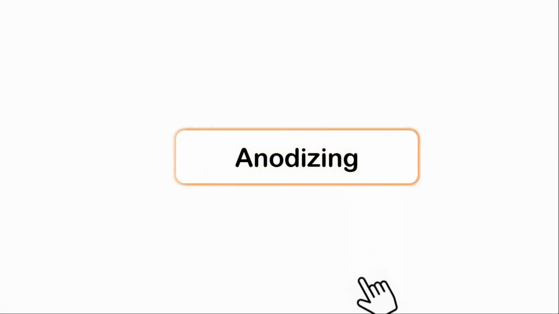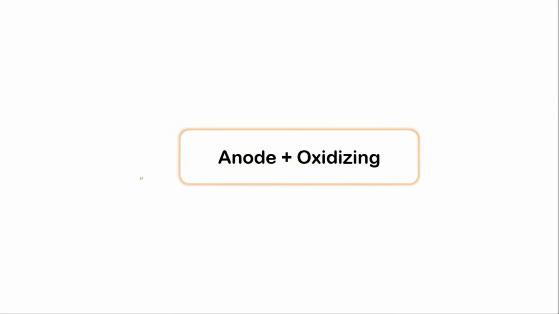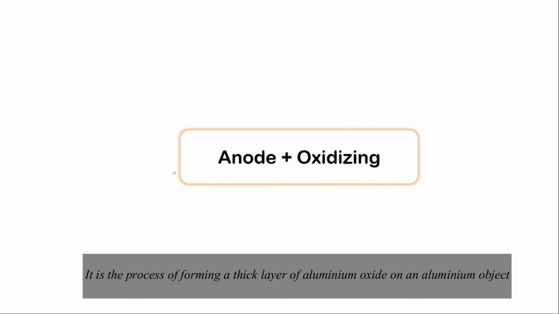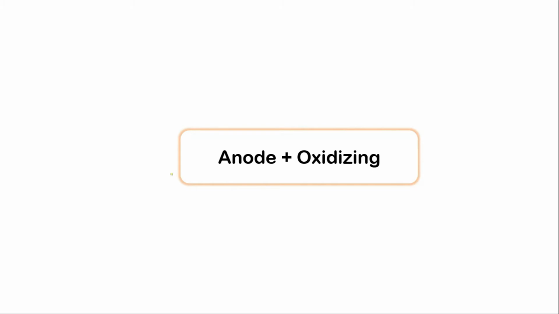Now, under the heading where metal reacts with oxygen and forms an oxide layer, we have a very important concept, and that is anodizing. So what is anodizing? Anodizing stands for anode plus oxidizing. Basically it is a process of forming a thick layer of aluminium oxide on an aluminium object by making it the anode, that is the positive electrode, during the electrolysis of dilute sulfuric acid.